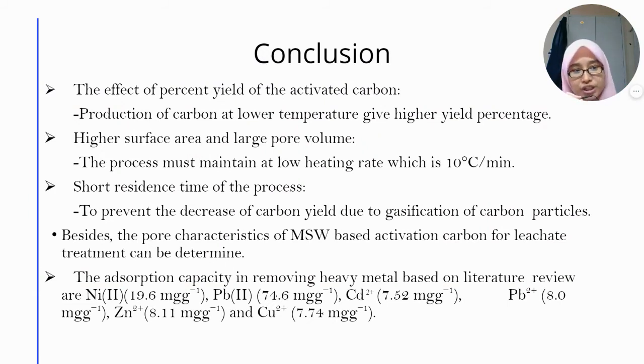So in the conclusion, regarding the percent yield of the activated carbon, the production of carbon at low temperature will give a higher yield percentage. To obtain a higher surface area and large pore volume, the process must maintain a low heating rate, which is 10 degrees Celsius per minute. And a shorter residence time of the process is needed to prevent the decrease of carbon yield due to the gasification of the carbon particles.